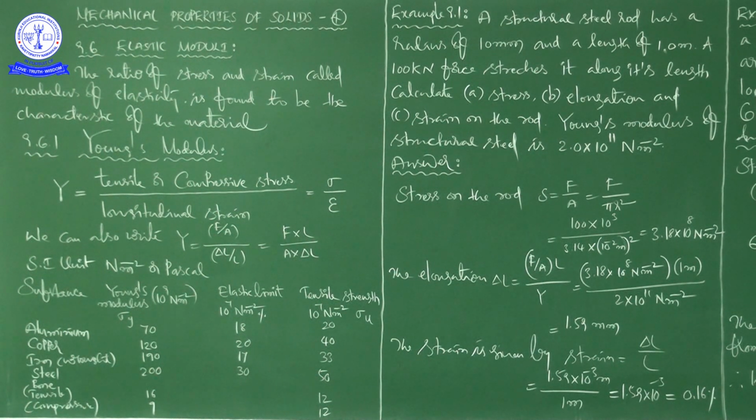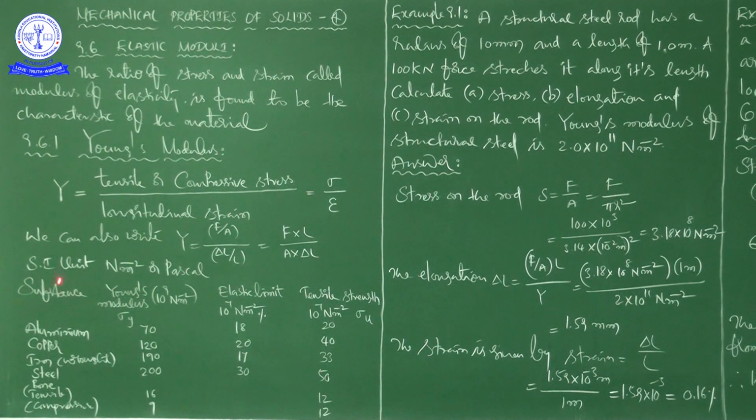Young's modulus is equal to tensile or compressive stress divided by longitudinal strain. Anyhow, you can say it is the ratio of stress to strain. Strain has no unit and no dimension. Strain is a physical quantity which has no unit and no dimensional formula. That's why the unit of Young's modulus is the same as that of stress.